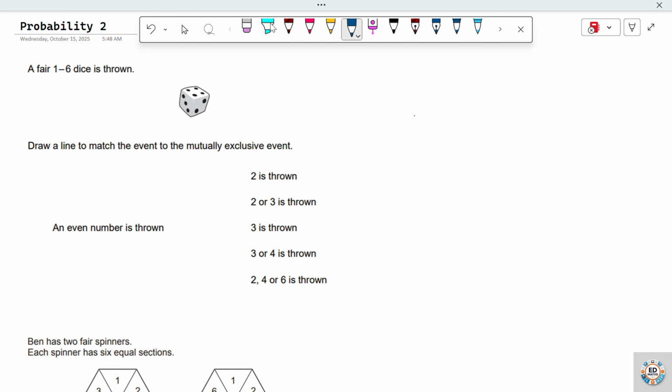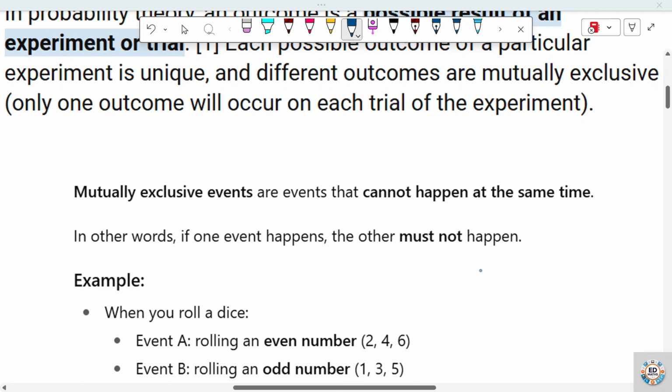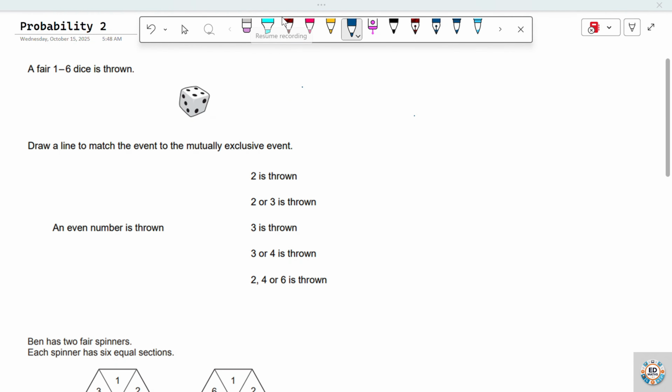Now let's see. As you can see from this definition over here, mutually exclusive events are events that cannot happen at the same time. In other words, if one event happens, the other must not happen. So they are events that we don't expect to see the same numbers in, basically. So let's go back to our question. I'm going to list the members of this event over here.